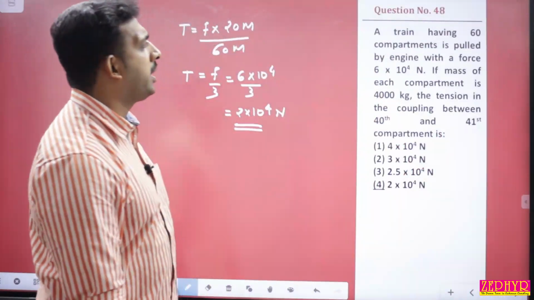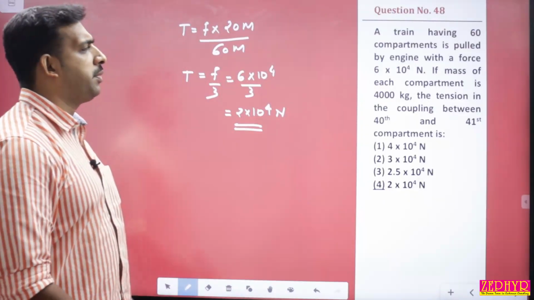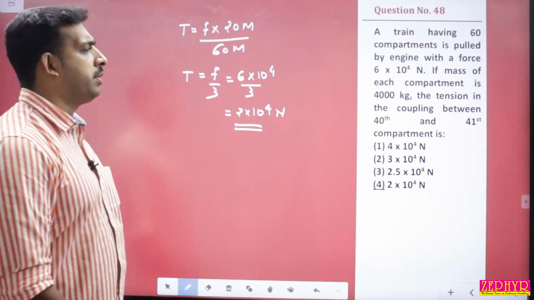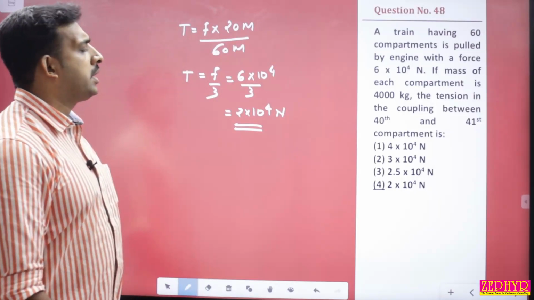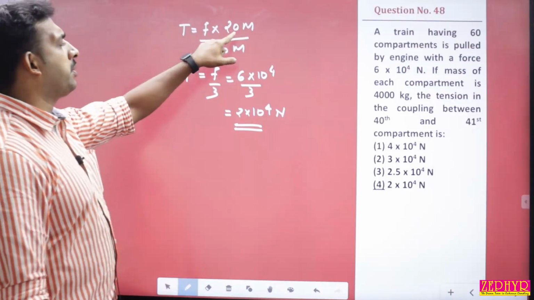Question number 48. A train having 60 compartments is pulled by engine with a force of 604 Newton. If mass of each compartment is 4,000 kg, the tension in the coupling between 40th and 41st compartment will be equal to. We applied force into some of the masses behind.